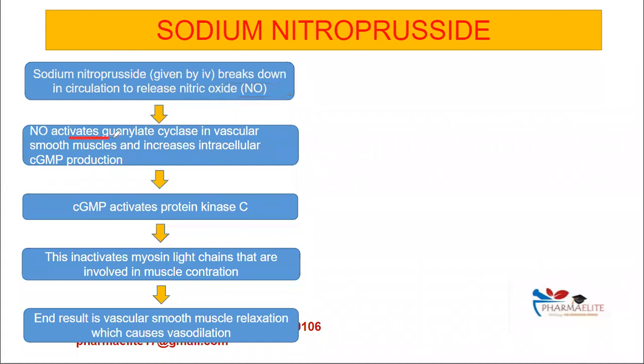So sodium nitroprusside will first break down into nitric oxide. This nitric oxide will activate guanylate cyclase and it will increase the level of cyclic GMP. This cyclic GMP will then activate protein kinase C, which will lead to inactivation of myosin light chains that are involved in muscle contraction. And ultimately, vascular smooth muscle relaxation will be produced that will cause vasodilation.